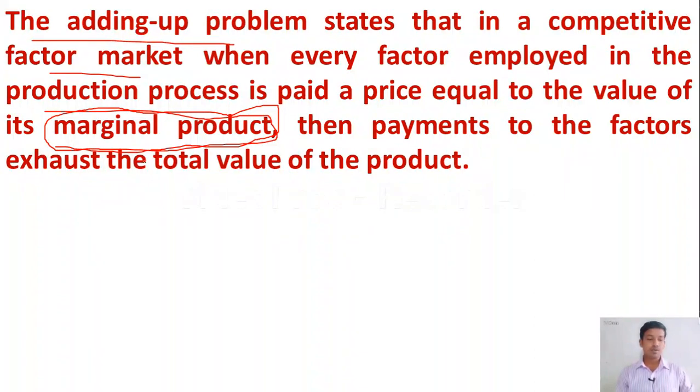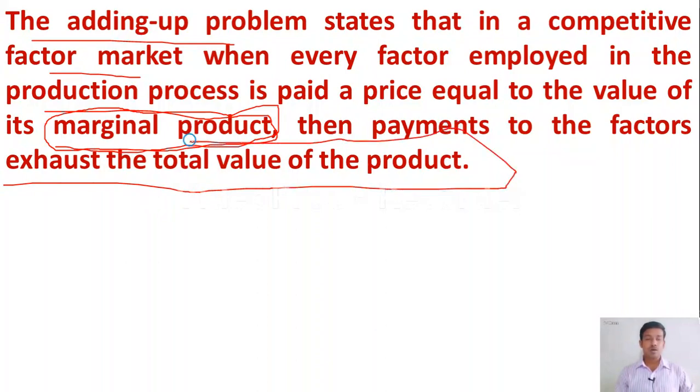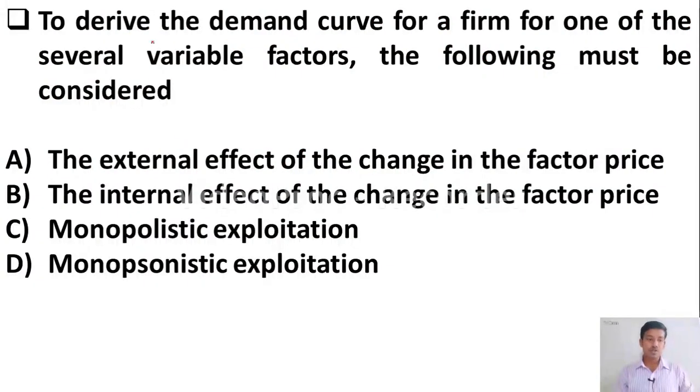Then payments to the factors exhaust the total value of the output or product. This is known as the adding up theory. The second question: to derive the demand curve for a firm for one of the several variable factors.